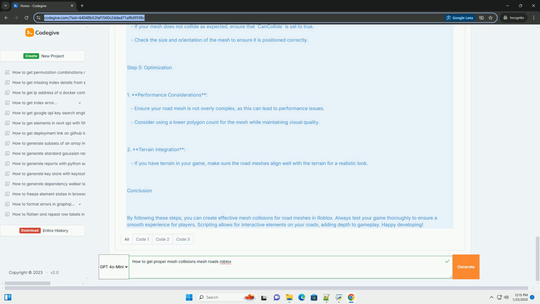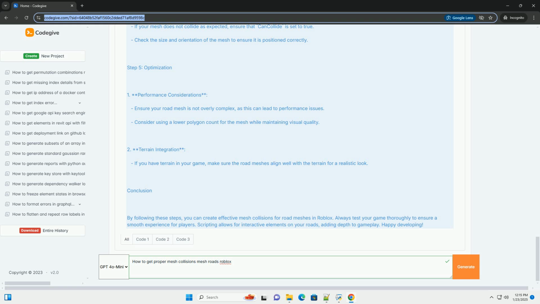3. Using mesh part. Instead of a regular part, create a mesh part for better performance and collision. To do this, right-click on the mesh in the Explorer and select Insert Object, Mesh Part. Set the mesh ID of the mesh part to your uploaded mesh file.